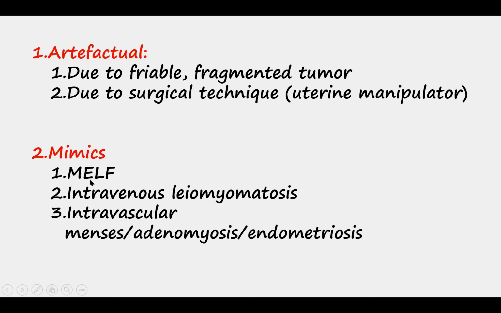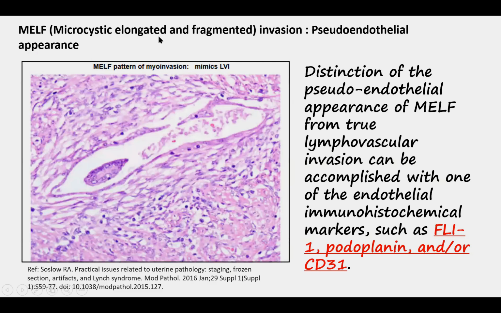These include a microcystic, elongated, and fragmented pattern of invasion, intravenous leiomyomatosis, intravascular menses, or adenomyosis or endometriosis. So we look at these situations now. The microcystic, elongated, and fragmented pattern of invasion is when you see tumor cells in an apparent vascular space.